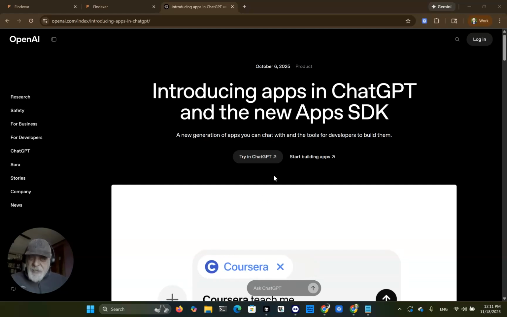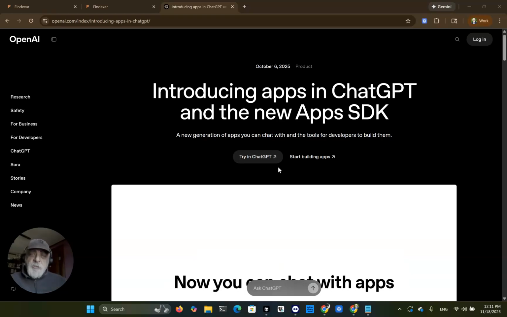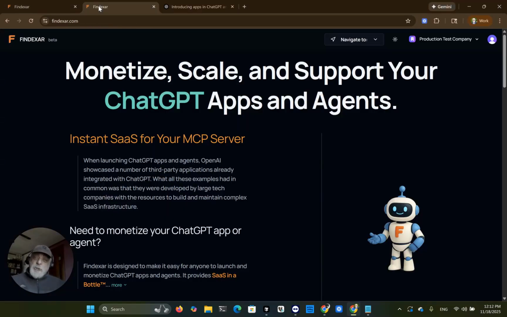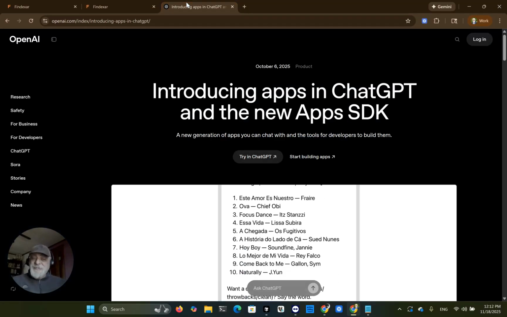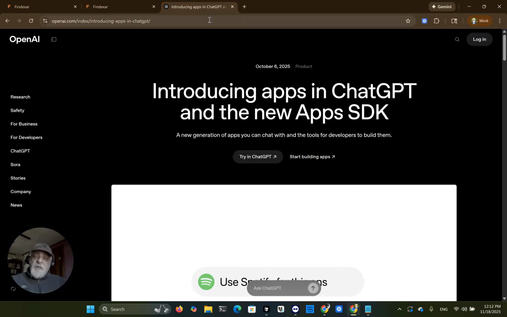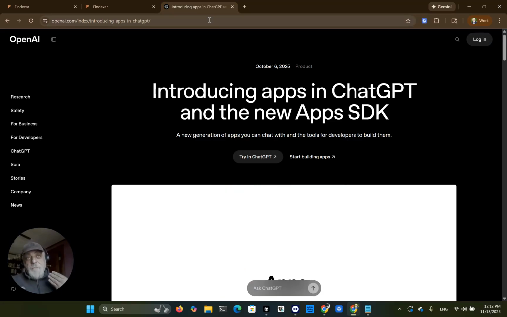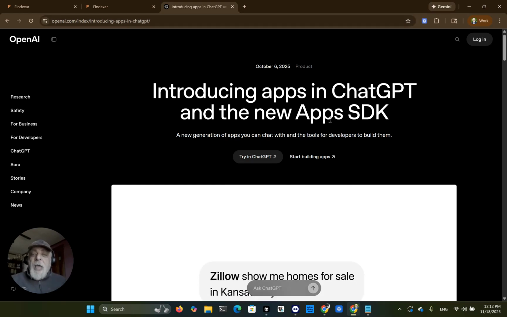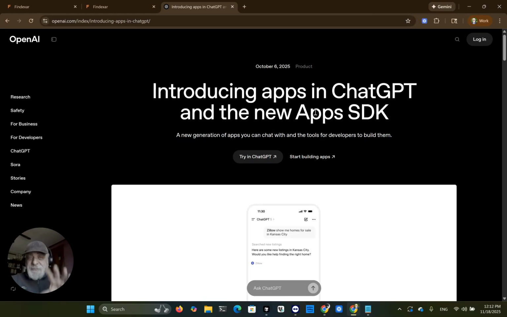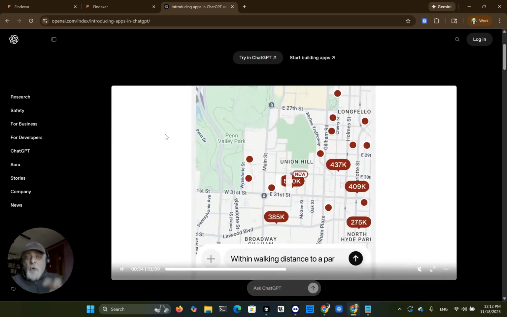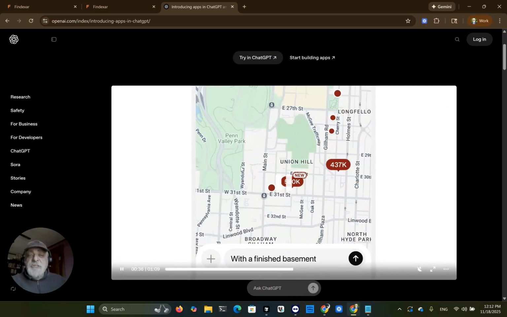Hello, my name is Nicholas Dickey, and I will showcase today the newly released Findexar platform that is designed to provide monetization, scaling, and support for your ChatGPT apps and agents. On October 6th, OpenAI, during their Developer Day, introduced a new way we can create and publish apps and agents inside ChatGPT. It also showed a bunch of applications already running inside ChatGPT.